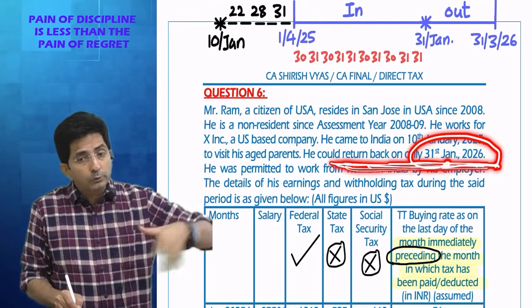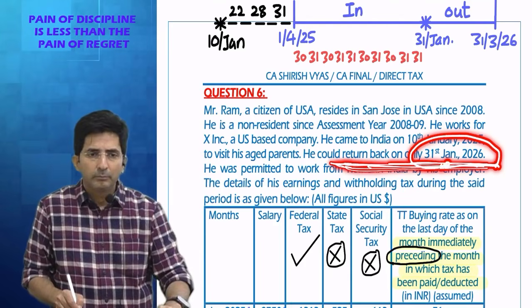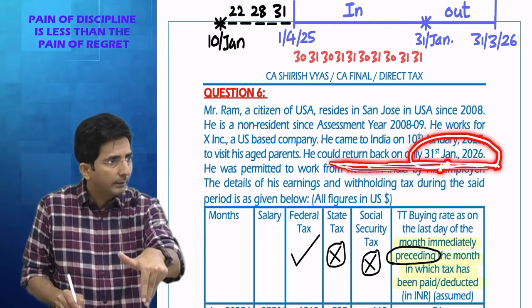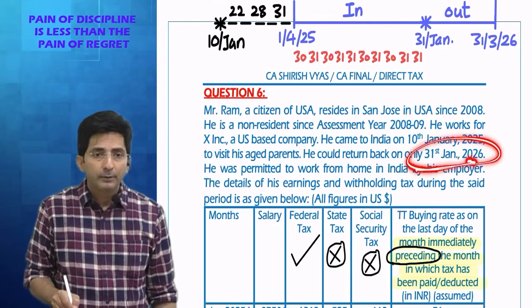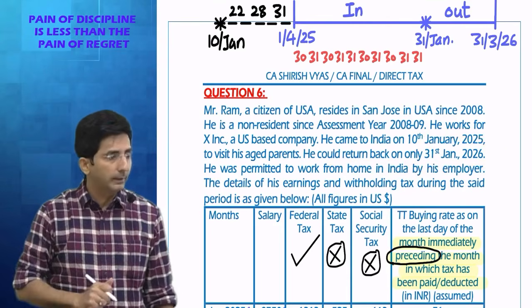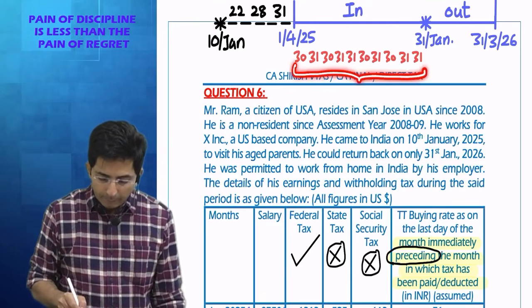So 31st Jan is the date of leaving India, and the date of leaving India is also counted in India, because when you leave from the airport, you are physically in India only. So full Jan he was in India. 31st Jan he left, so you count 31st Jan in India only. So tell me how many days he was in India in the current financial year.